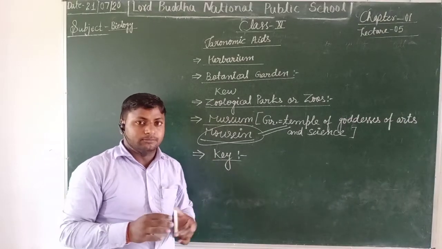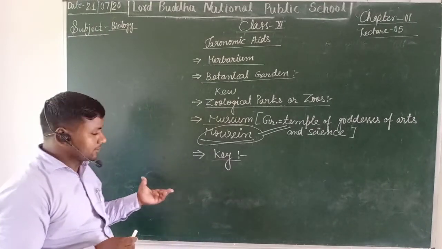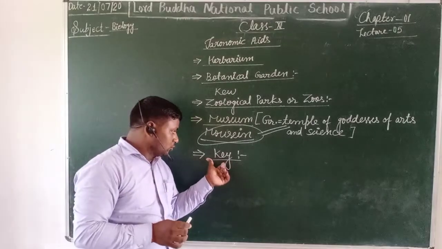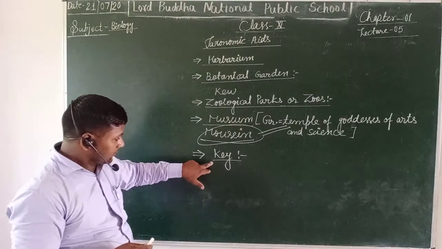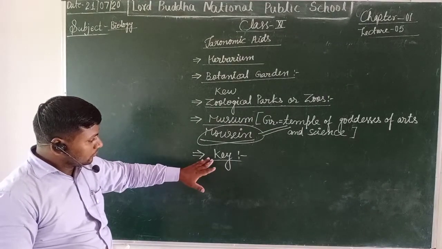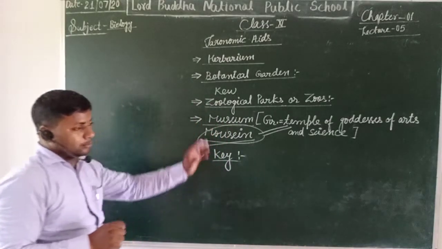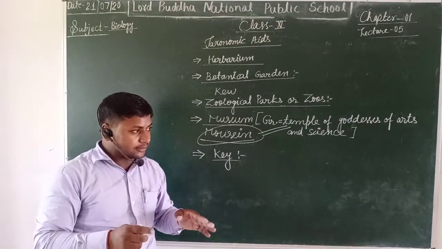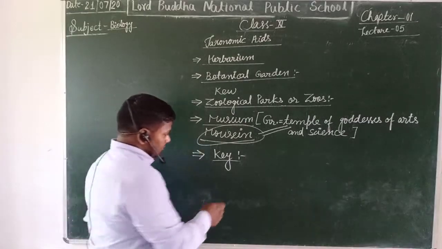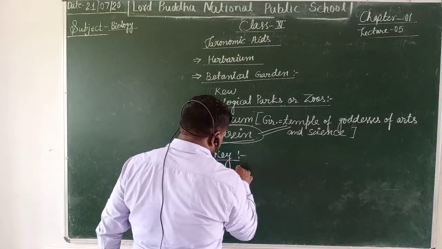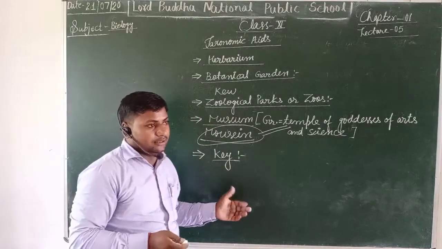The term key was first introduced by Ray. John Ray was the first biologist who gave the term key. Thus, students, key is a modern term that provides us tools and techniques as well as knowledge to know about newly observed species of animals, plants, insects or any others.